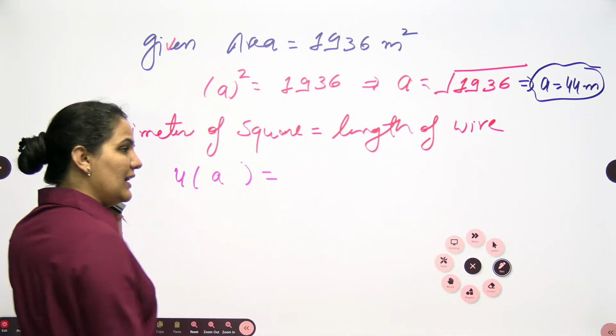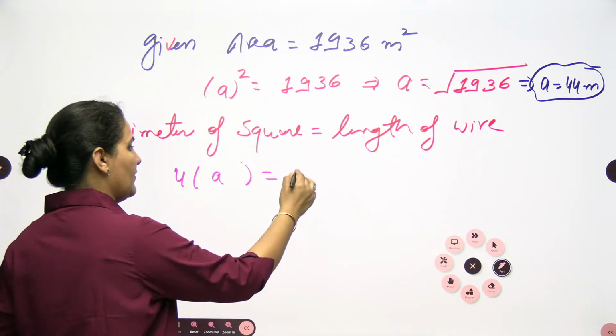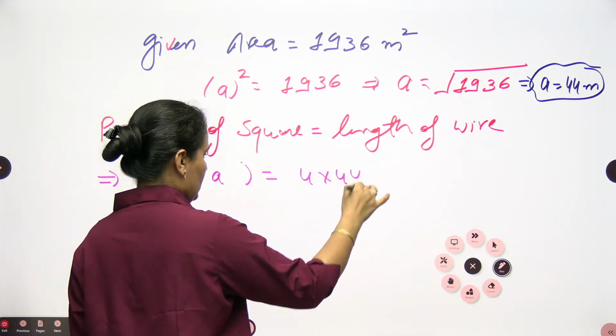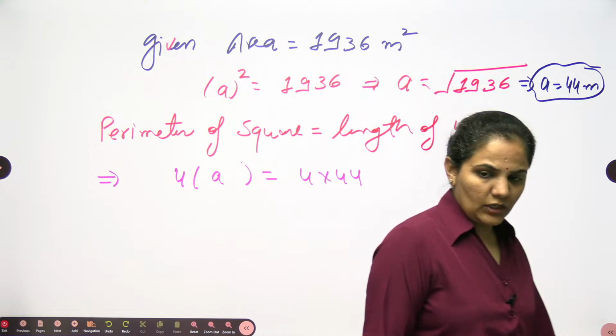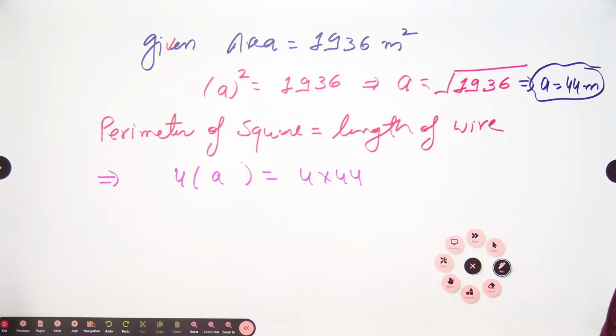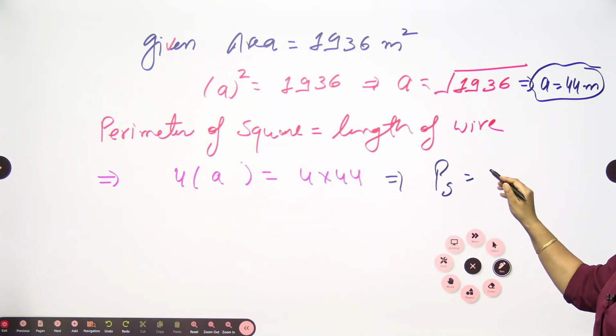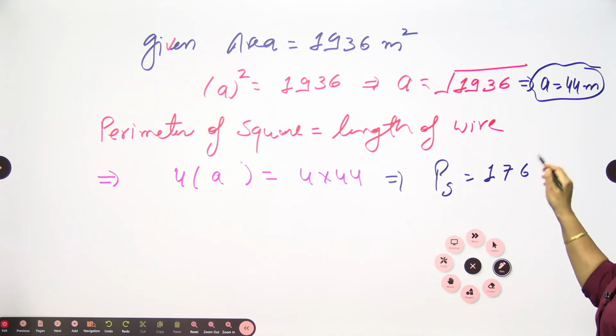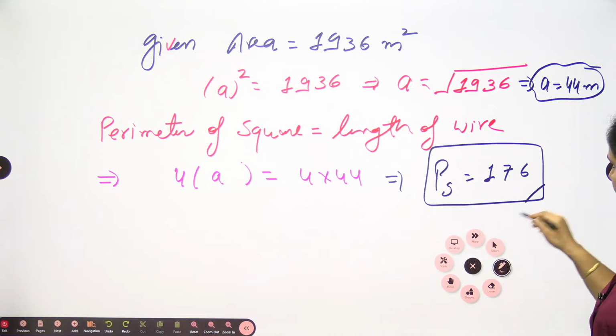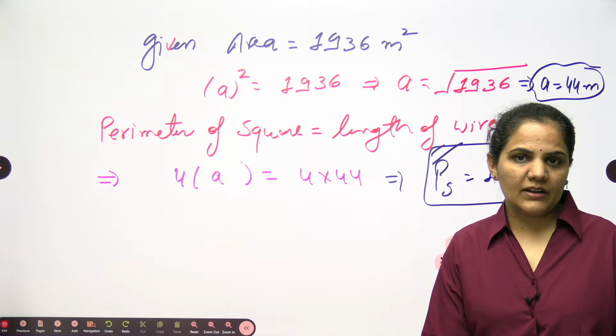You can put the value here, 4 into 44, and the perimeter will be 176 meter. So the perimeter of this square, meaning the length of the wire, will be 176 meter. First thing we have here.